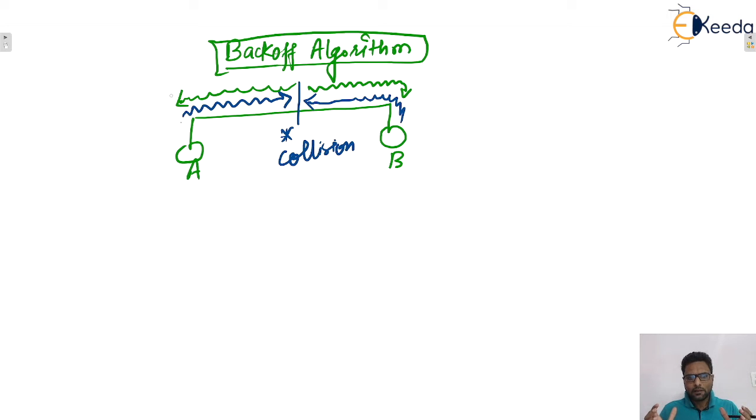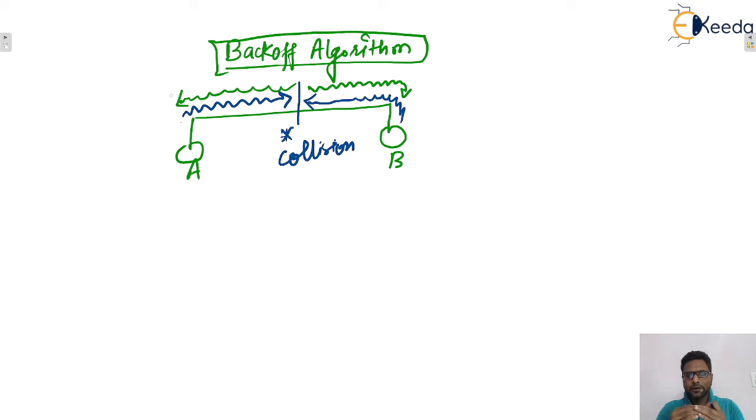Now you tell me, if there is no restriction and A and B want to retransmit their data again, there is a possibility that a collision occurs again. So what is the restriction? The restriction is the back-off algorithm. Listen to me correctly, guys.